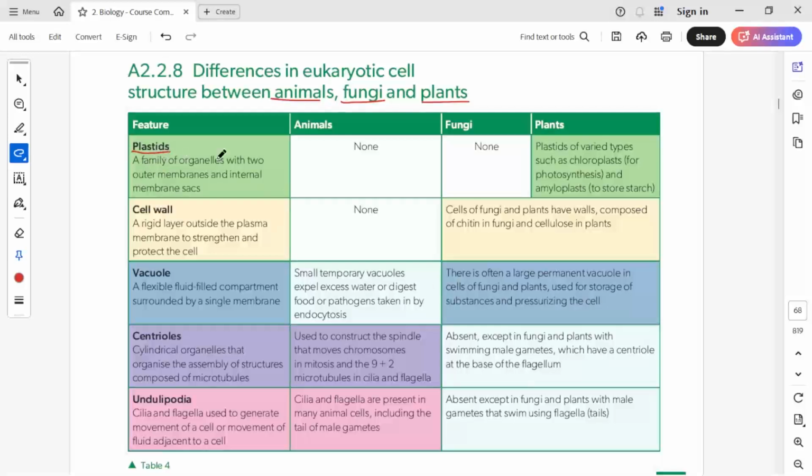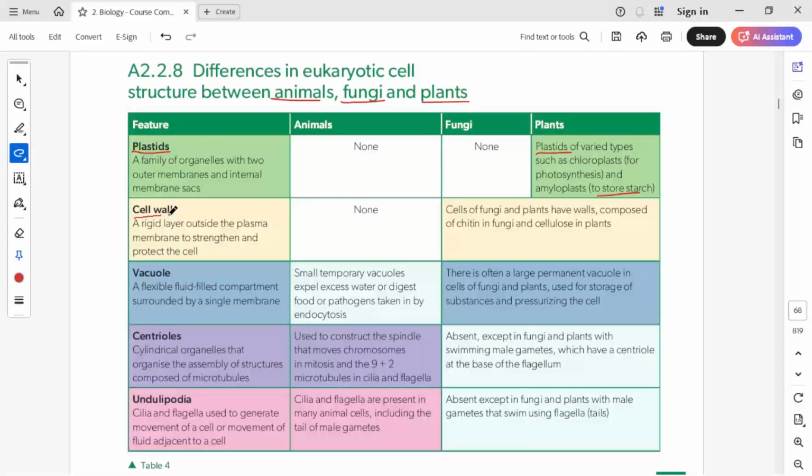Plastids are absent in animals, since animals do not do photosynthesis. Most fungi also do not have plastids, while plants have plastids of varied types, such as chloroplast for photosynthesis and amyloplast to store starch. Plastids are generally colored. They are a family of organelles with two outer membranes and internal membrane sacs.